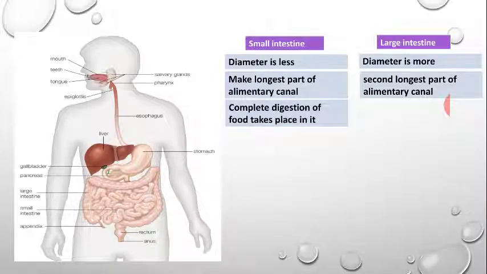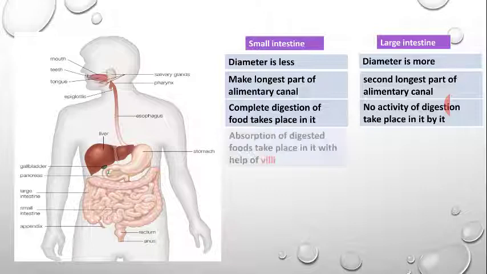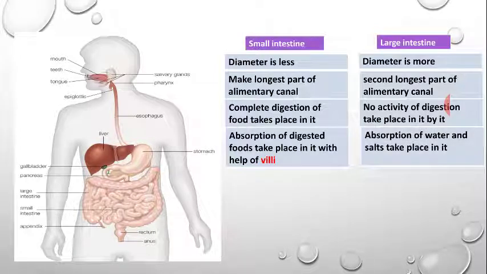The complete digestion of food takes place in the small intestine. No activity of digestion takes place in the large intestine. Absorption is also carried out in the small intestine, and the absorption of glucose, amino acids and fats is carried out there with the help of villi. What are villi? We will learn about it. Absorption of water and salt also takes place in it. In the large intestine, only the absorption of water and salt takes place. Remember these differences. This will help you in your exam and in understanding the process of digestion.